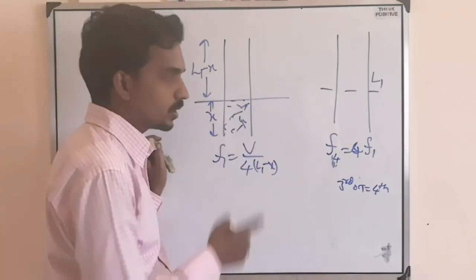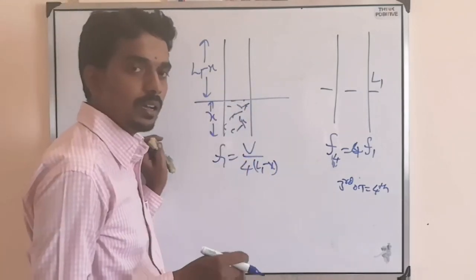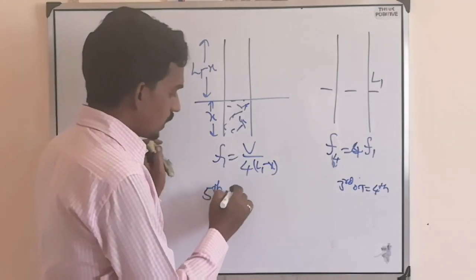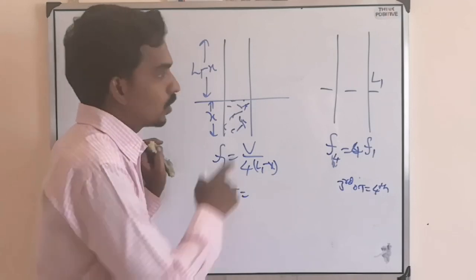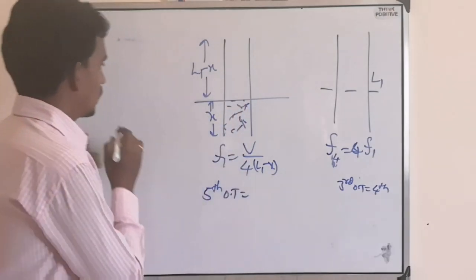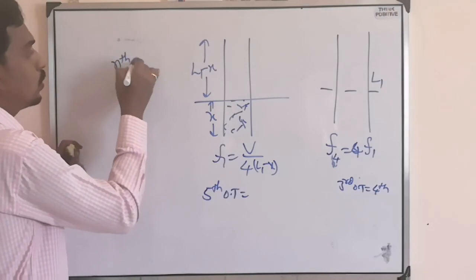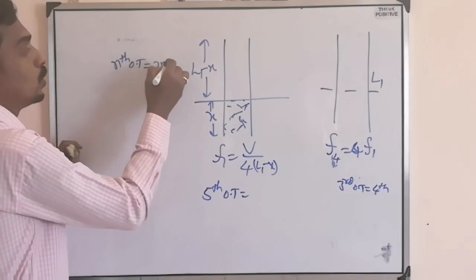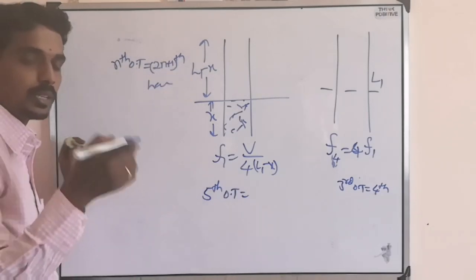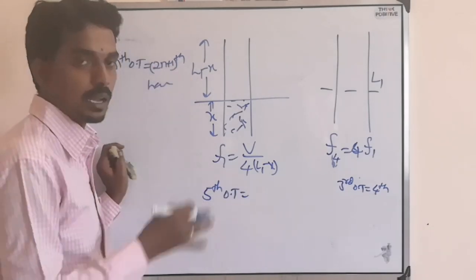Then they can ask, in this case, find the fifth overtone frequency. Fifth overtone in the case of a closed pipe, which is the same as an open string, means the nth overtone equals the 2n plus 1th harmonic, like first overtone means third harmonic.